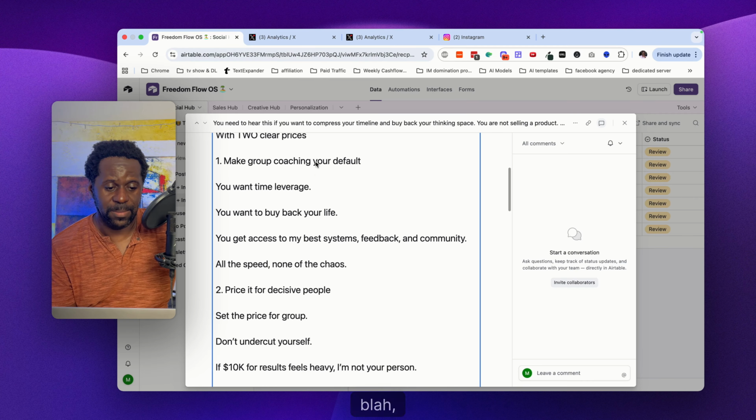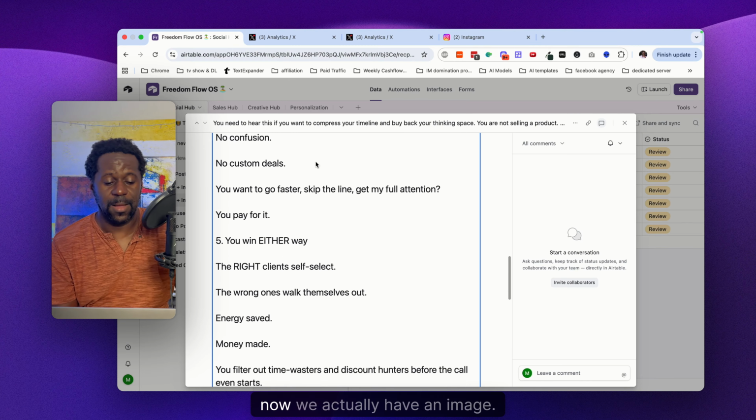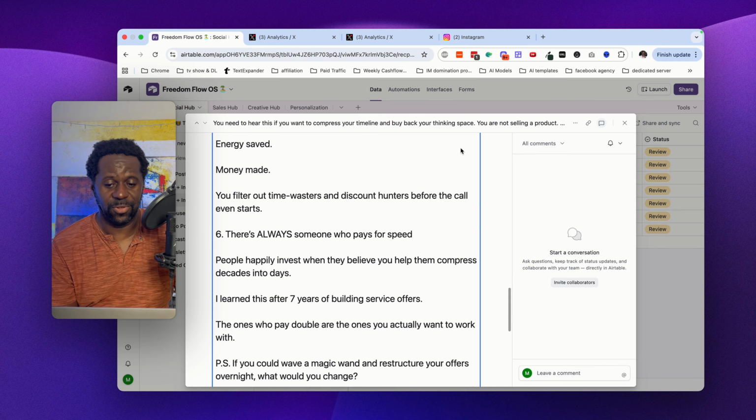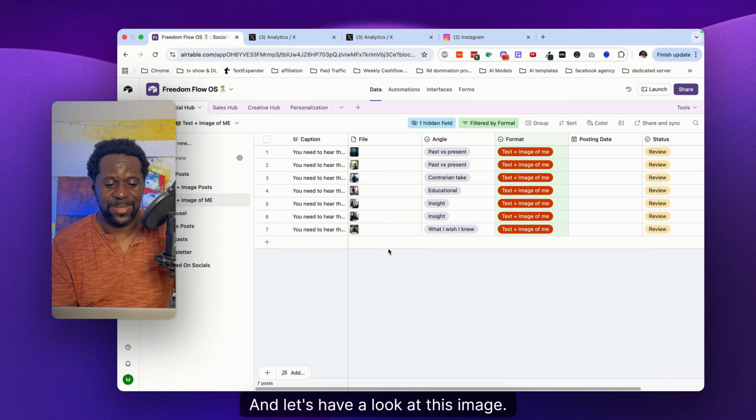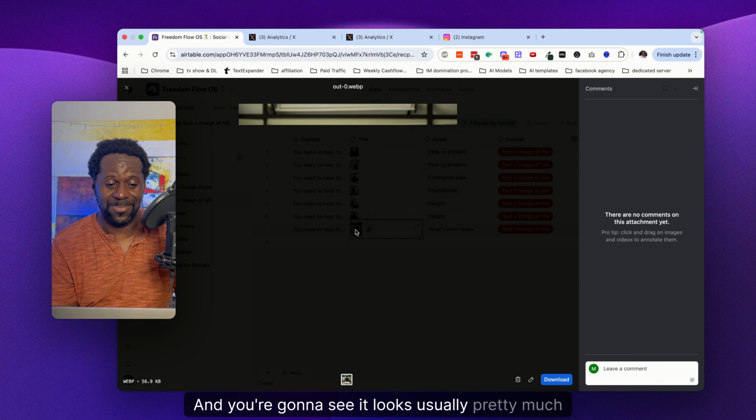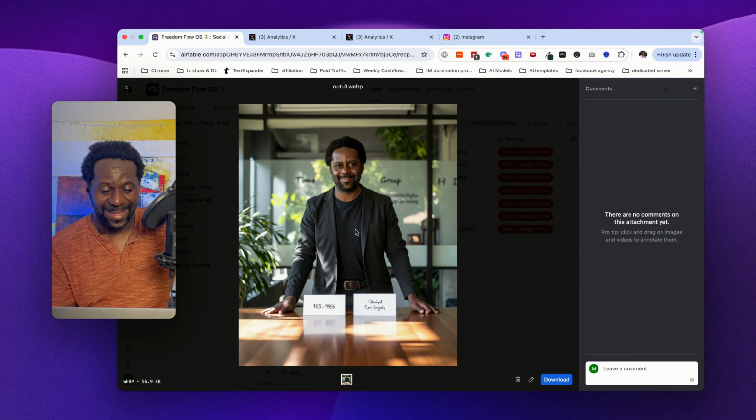Here's the simplest way, and now we actually have an image. Let's have a look at this image. You're going to see it looks pretty much like me. All right, there we go. Look at this. It does look like me, right?